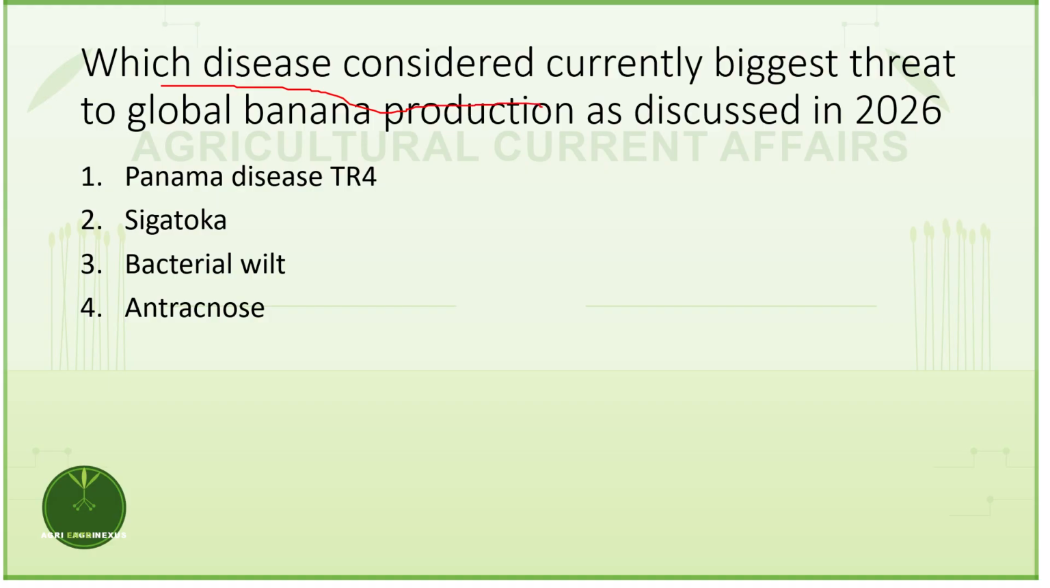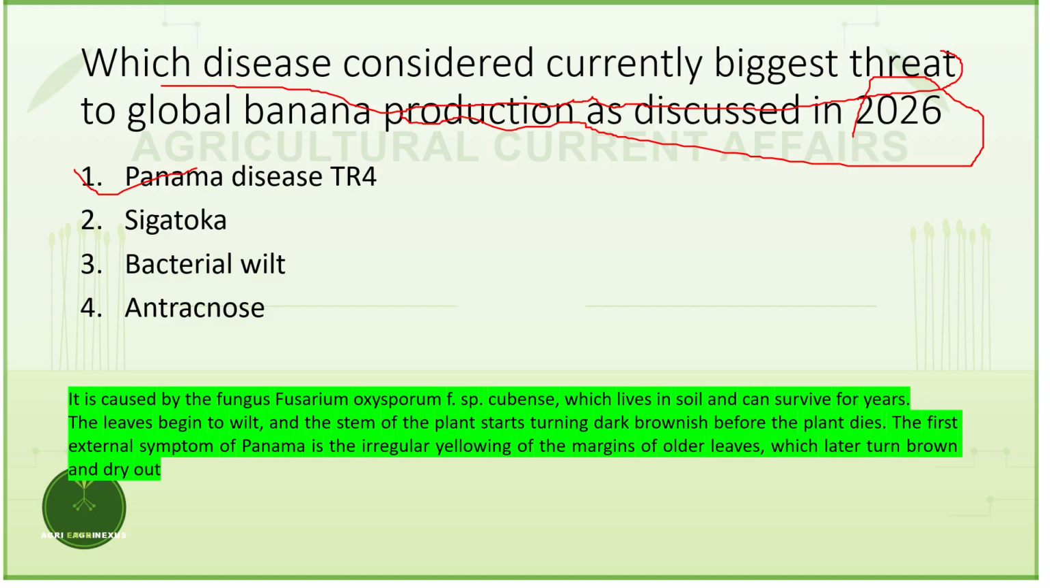Which disease is considered currently the biggest threat to global banana production as discussed in 2026 reports? The answer is Panama disease of strain TR4. This Panama disease is caused by Fusarium oxysporum. Recently, this has become the biggest threat in banana production.